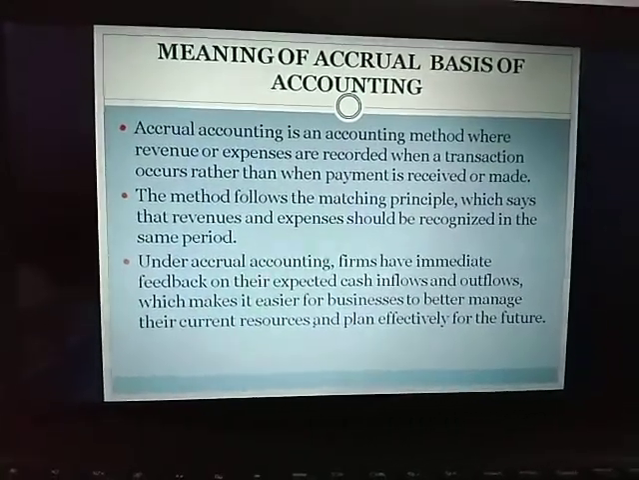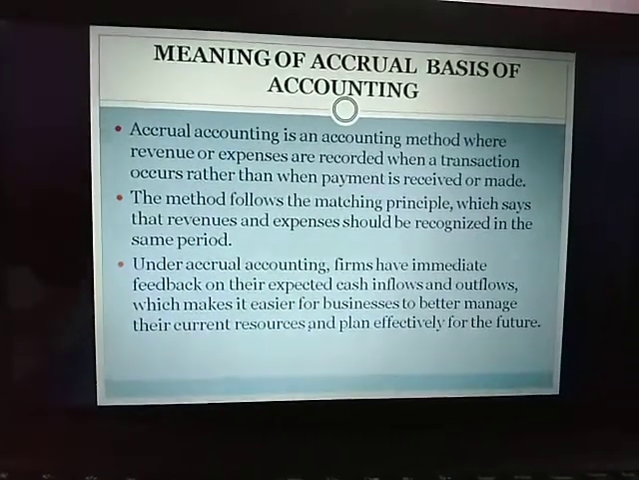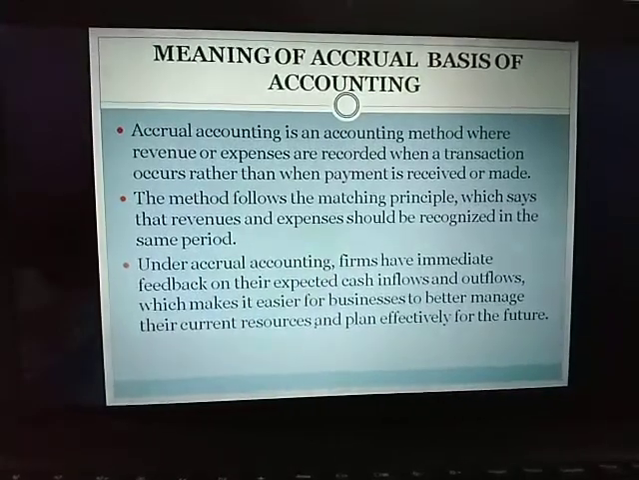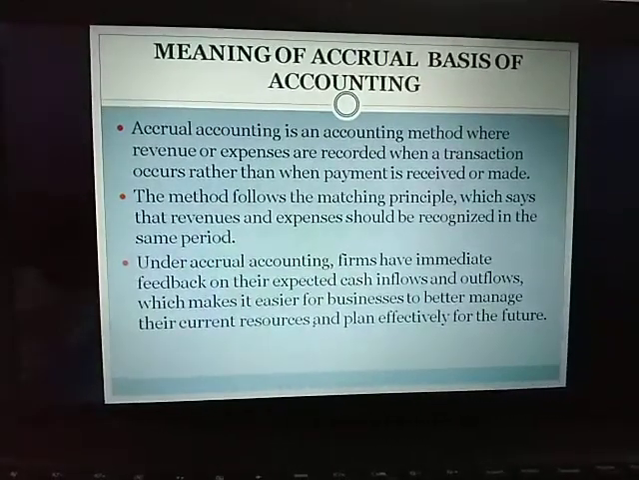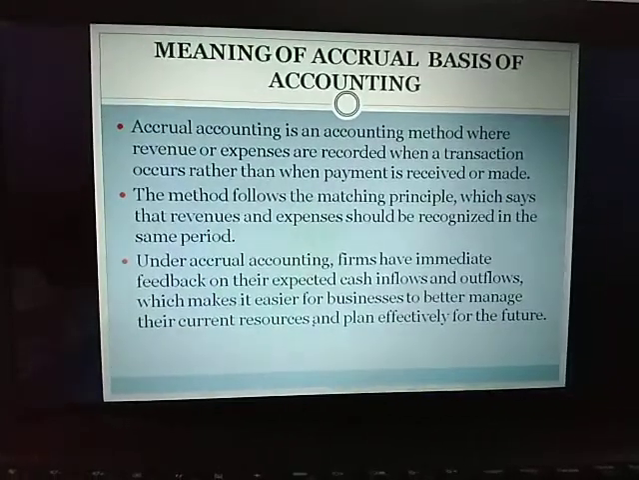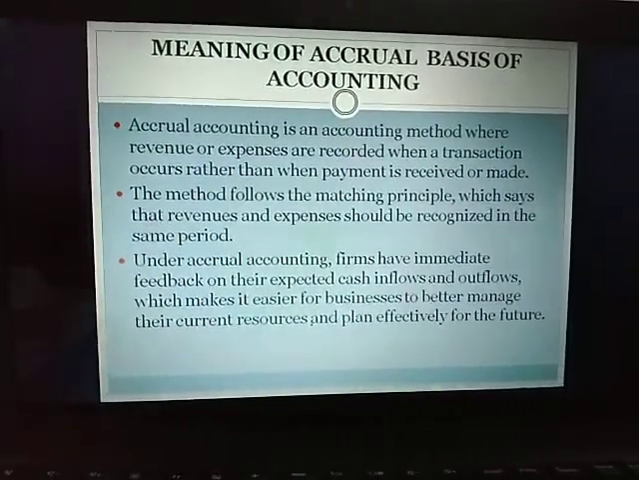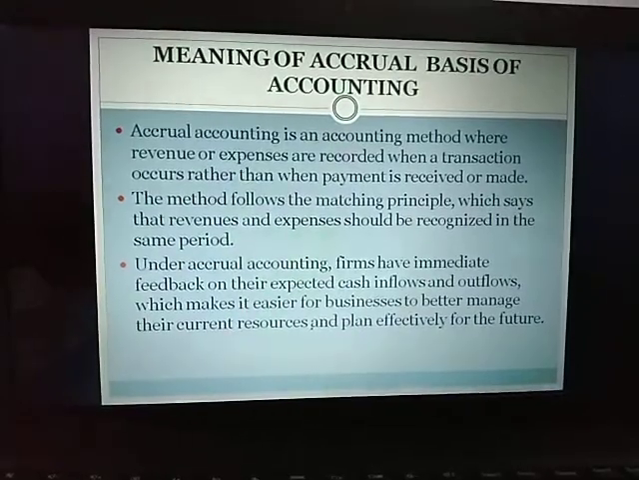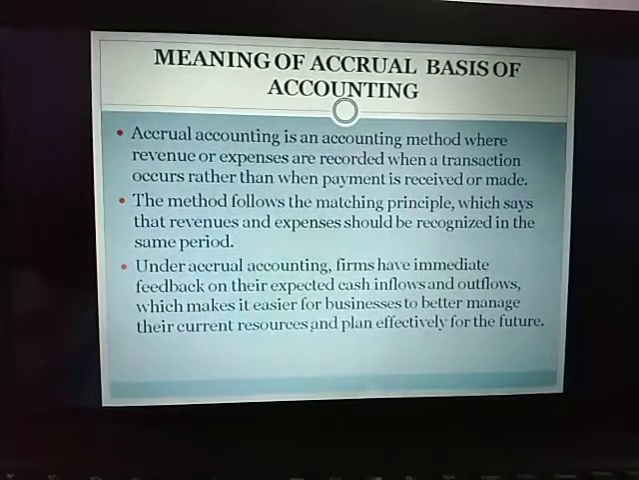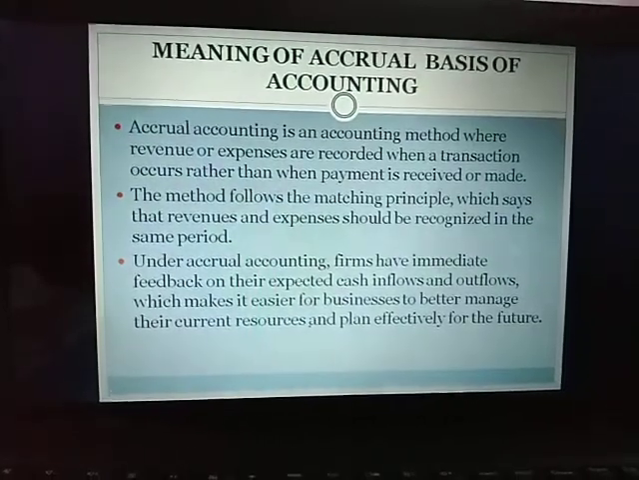Accrual means whenever it is occurring. So this method follows the system of recording transactions whenever they are occurring in a business. That means you have to record the transaction immediately, whether you are paying or receiving the cash, that is not the matter. The main thing is that you have to record the transaction as and when they are occurring.